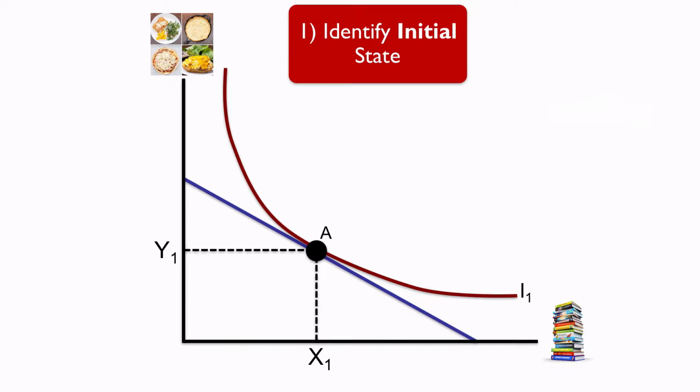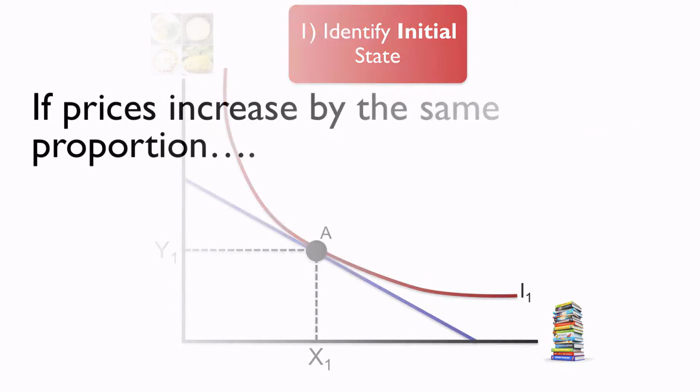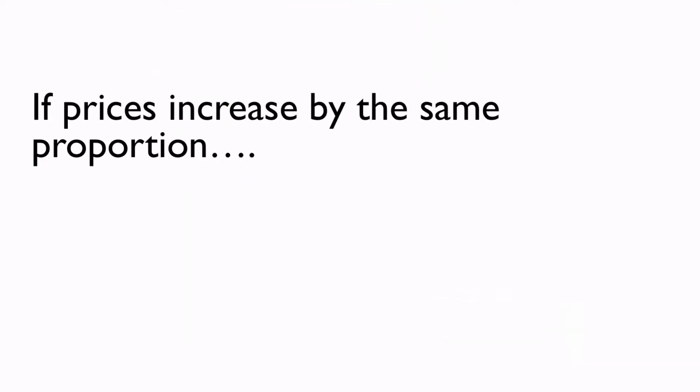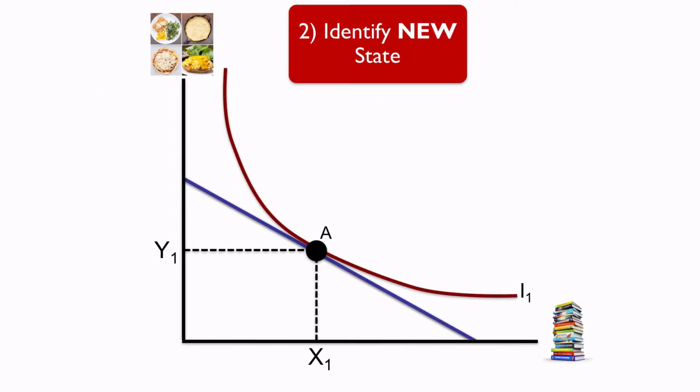Well, we can make two assumptions about the difference in cost of living Tom will face in London, so let's investigate both of them separately. One possibility is that although prices of books and meals in London are higher than in Seattle, the ratio to each other stays the same. For instance, suppose prices of both books and meals in London are twice what they are in Seattle. In this case, Tom's budget line would shift downward but with the same slope. When both prices increase by 100%, Tom's purchasing power falls in a proportional way.